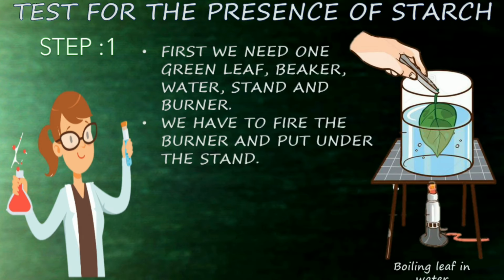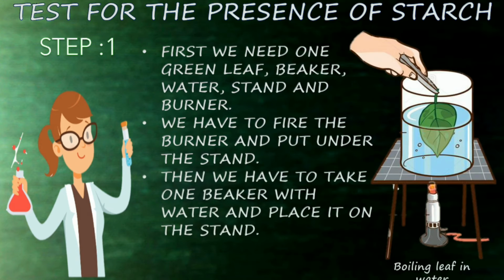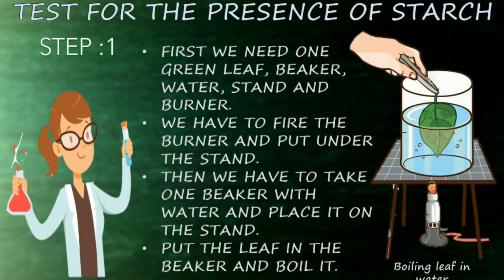So we have to fire the burner first and then put it under the stand. Then we have to take one beaker with water and place it on the stand. After the water gets boiled, put the leaf in the beaker and again boil it.